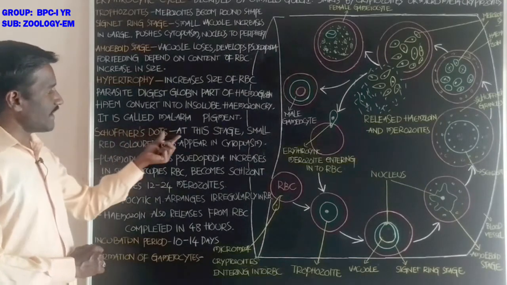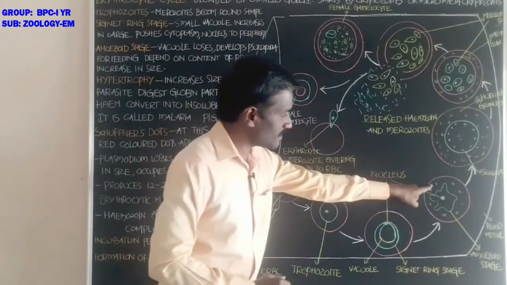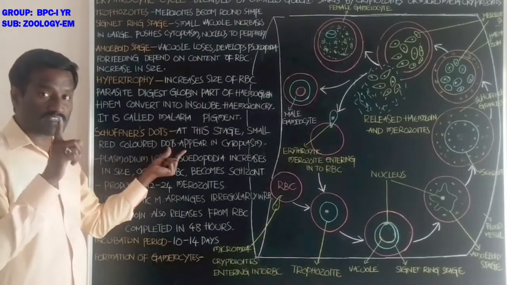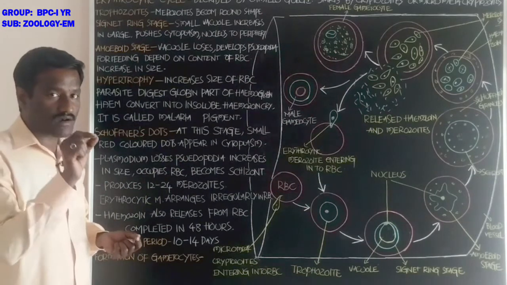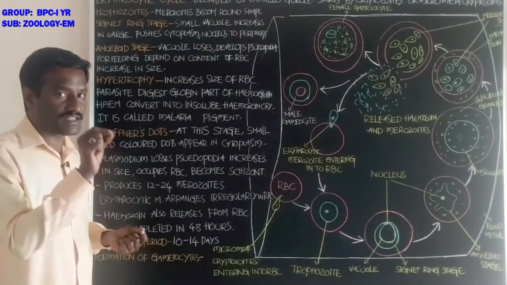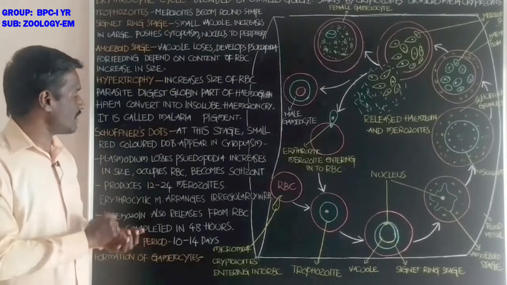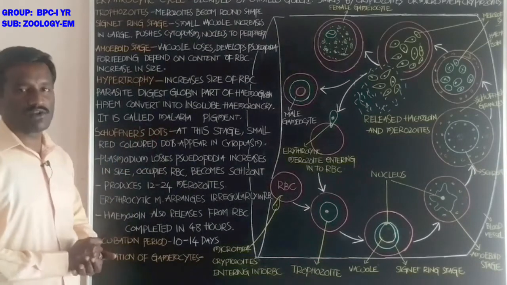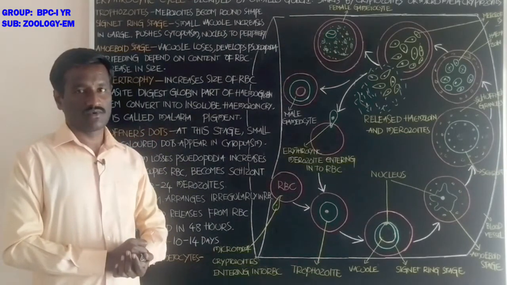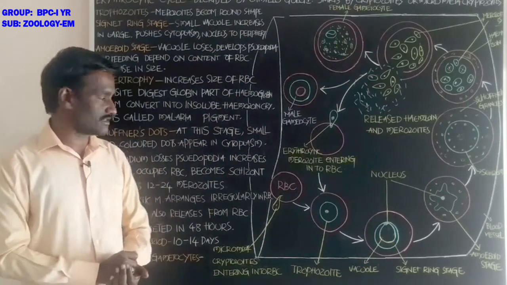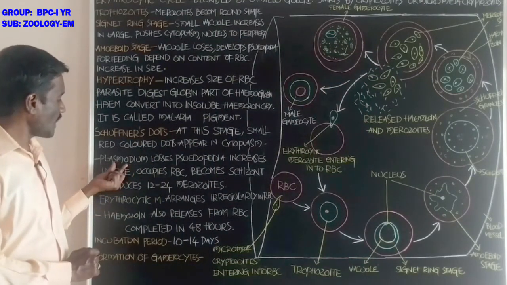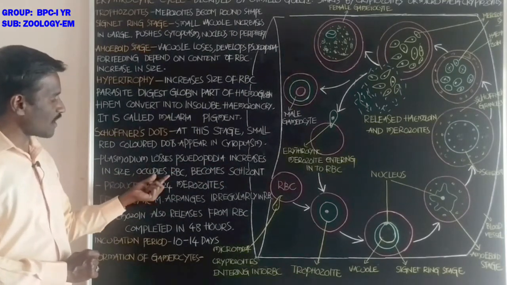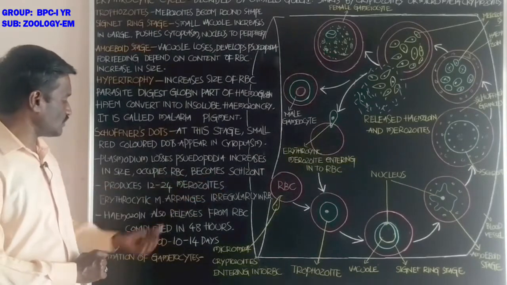Schüffner's dots means, at this stage, small red colored dots appear in the cytoplasm of the red blood cell; that is called Schüffner's dots. These are believed to be antigens which cause the malaria disease. Next, students, the Plasmodium loses its pseudopodia, increases in size and occupies the RBC and becomes a schizont.